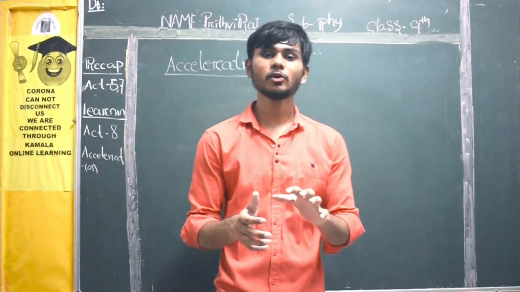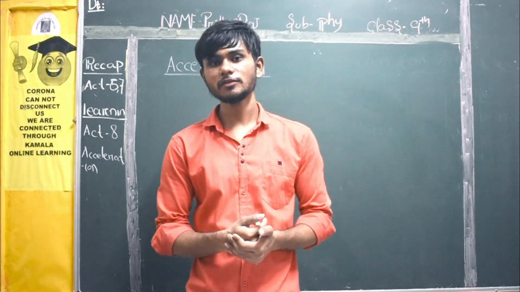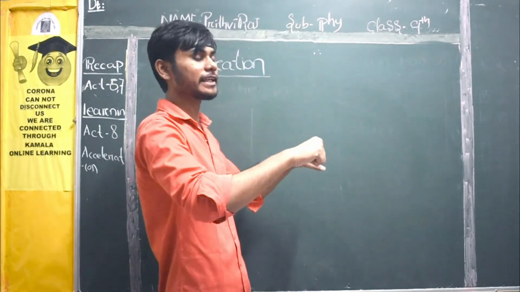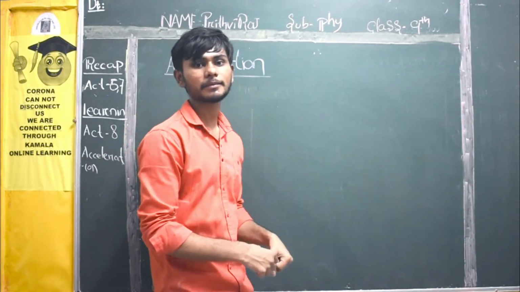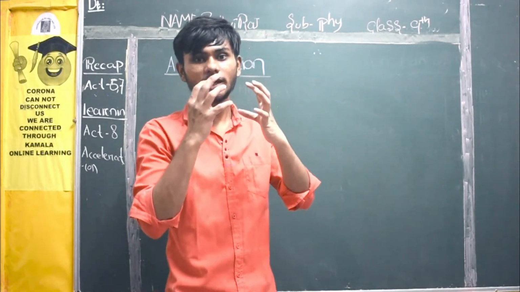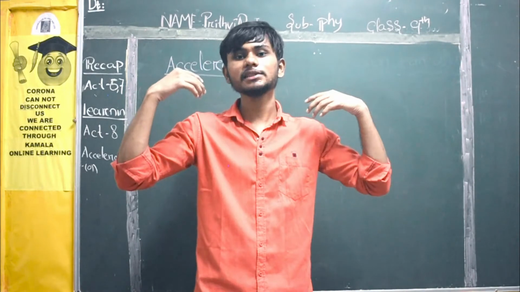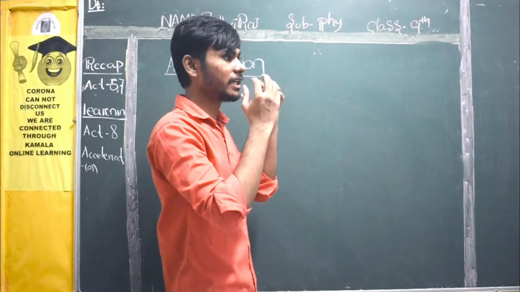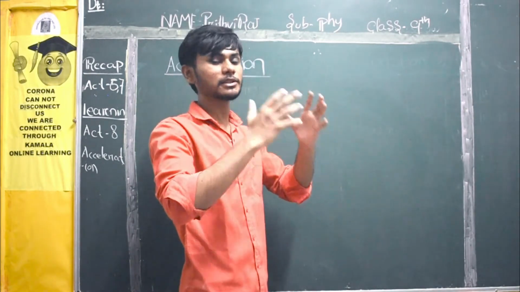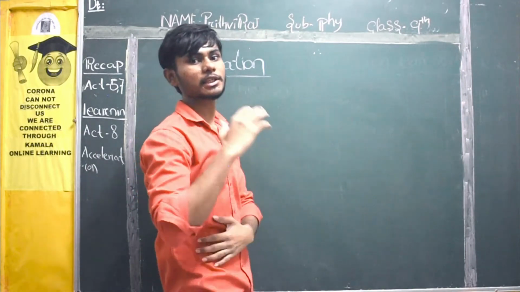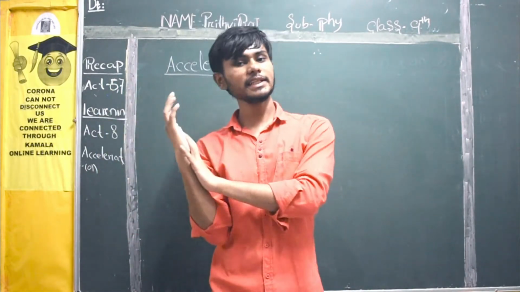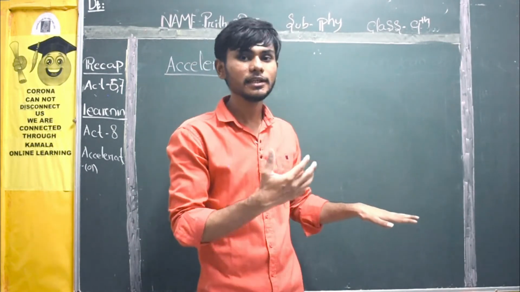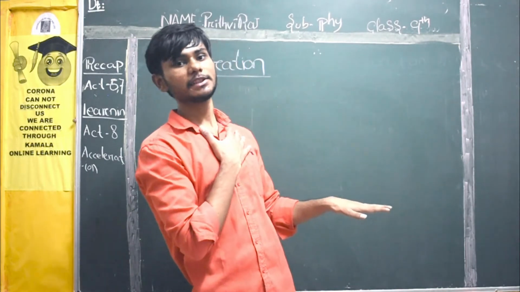You might have seen Oggy and the Cockroaches, Tom and Jerry, these cartoons. Whenever the car increases its speed, they go a little bit back. You can see the eyes popping out, the mouth open, wind going inside. It is cartoon-type. Why? Whenever the speed increases, the hair of the person goes back and he sticks to the seat. So when the driver pushes the accelerator, the passenger experiences acceleration.